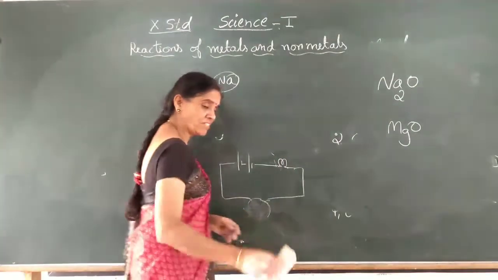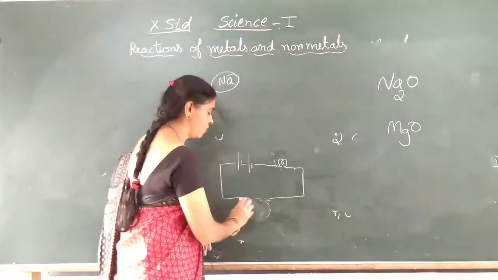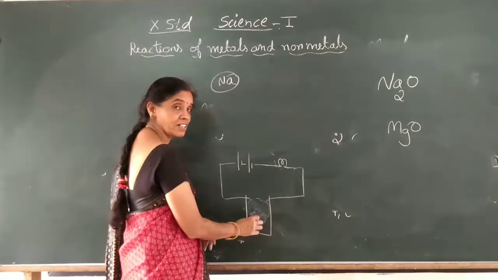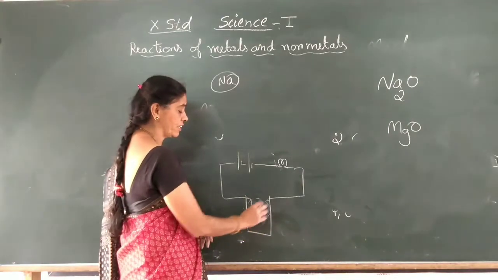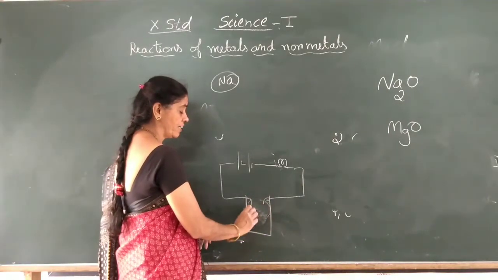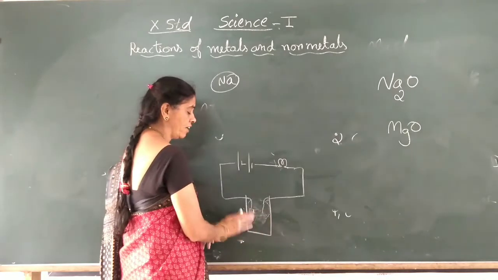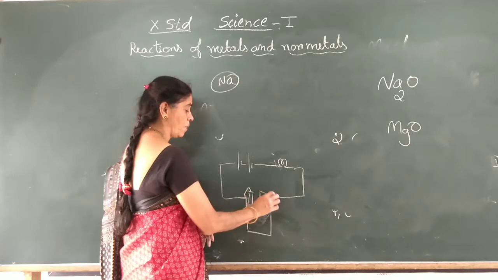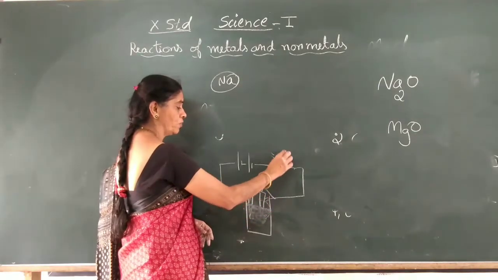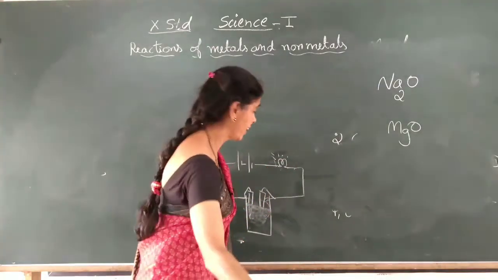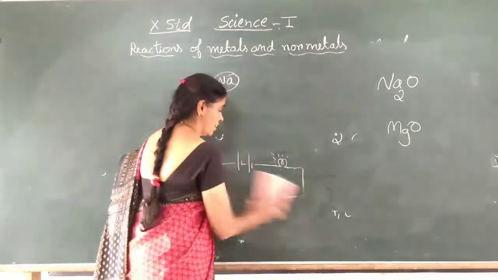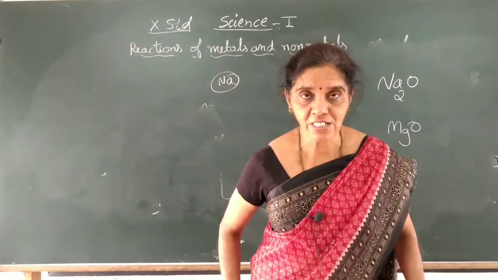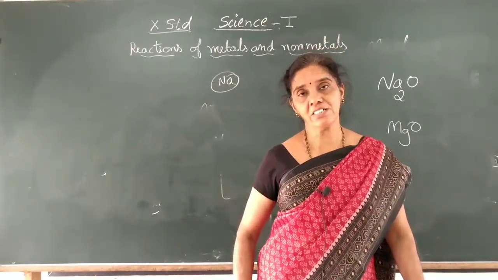But instead, in a plastic glass you can try it. If you take the salt in liquid form, dissolved in water, and take a graphite rod half immersed in that salt water, the bulb will glow, indicating that when you take ionic compounds in solution form, in liquid form, they will conduct electricity. Now, how will it conduct electricity?